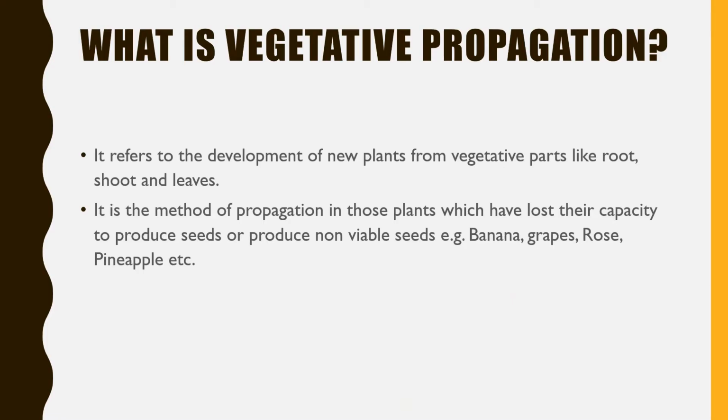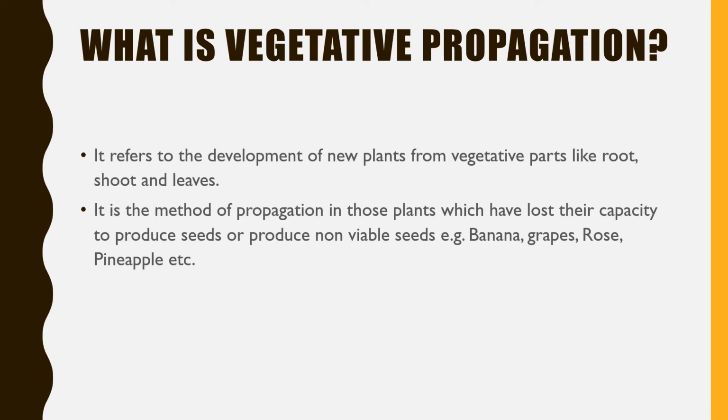So, to begin with, what is vegetative propagation? When we say vegetative propagation, it refers to the development of new plants from the vegetative parts, like roots, shoots and leaves. In a plant, the flower is the reproductive part, and apart from the flower, other parts are vegetative parts. So if we can grow plants by using vegetative parts, then it is called vegetative propagation.